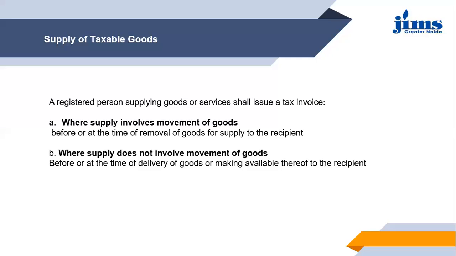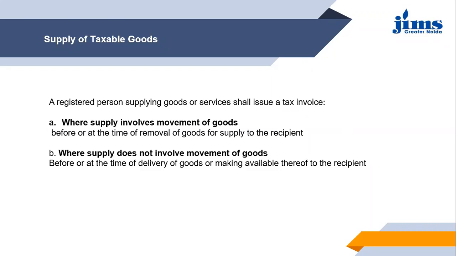In such cases where there is movement of goods involved for the supply, then before or at the time of removal of goods, that is, before putting the goods in transport, or on the date on which the supplier is removing the goods from one place to make them available to the recipient, on that date or before that, the tax invoice should be generated. So where movement of goods is involved, the invoice has to be generated on the date of movement or before that.